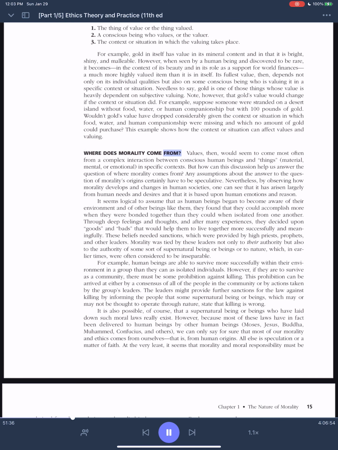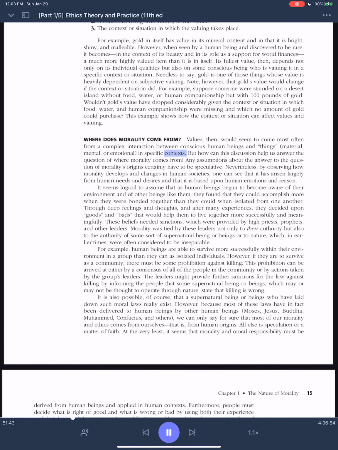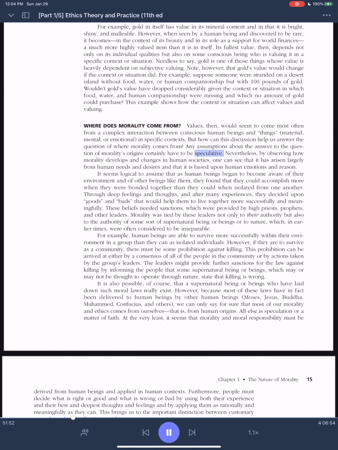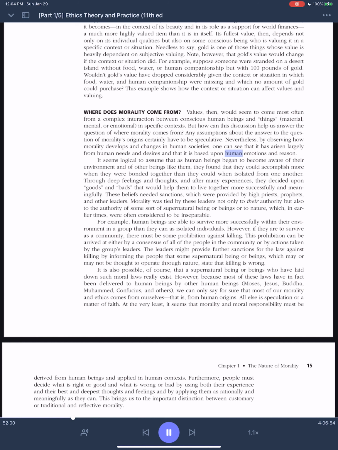Where does morality come from? Values, then, would seem to come most often from a complex interaction between conscious human beings and things, material, mental, or emotional, in specific contexts. But how can this discussion help us answer the question of where morality comes from? Any assumptions about the answer to the question of morality's origin certainly have to be speculative. Nevertheless, by observing how morality develops and changes in human societies, one can see that it has arisen largely from human needs and desires and that it is based upon human emotions and reason.